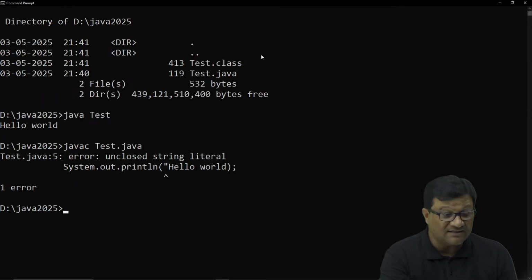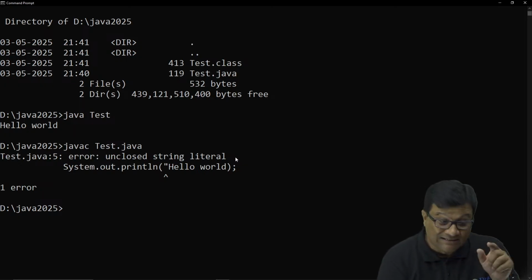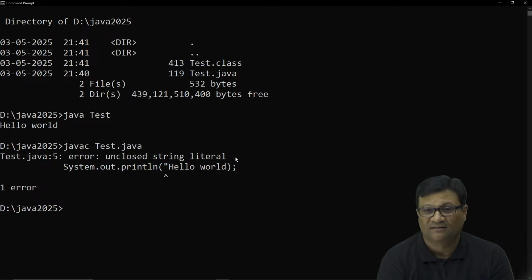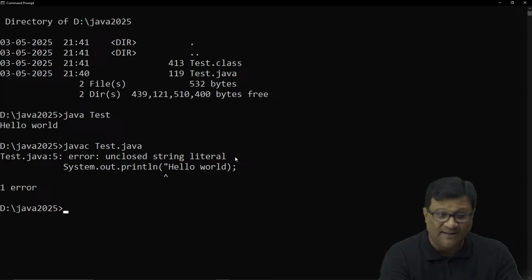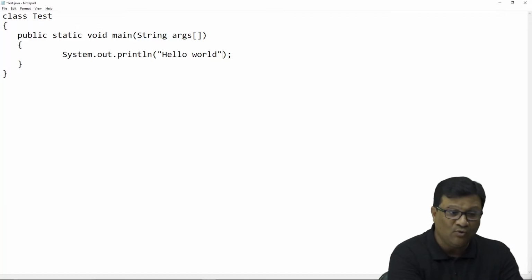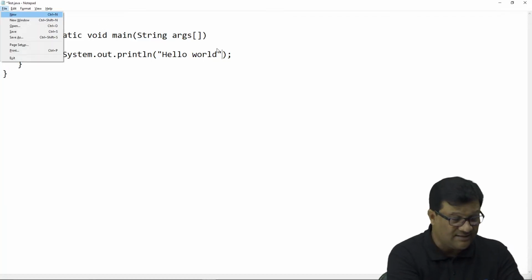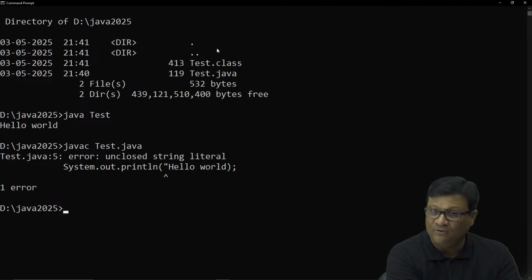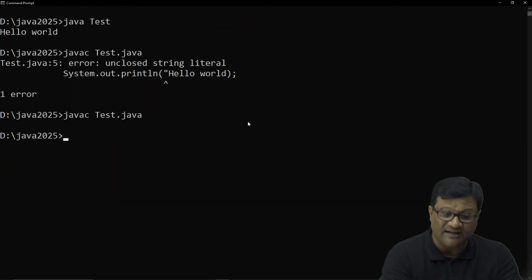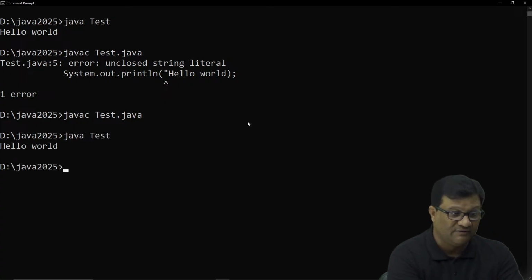See this. This time it shows me an error, unclosed string literal, because every piece of data is a literal, so you have to put this double quote. This type of error is called a syntax error, and it occurs at compilation time only, right? If I don't want this error, simply I change this and save it, go back to the command prompt, and compile it again. It generates a new .class file, and then we write java test so that you get hello world in your output screen.